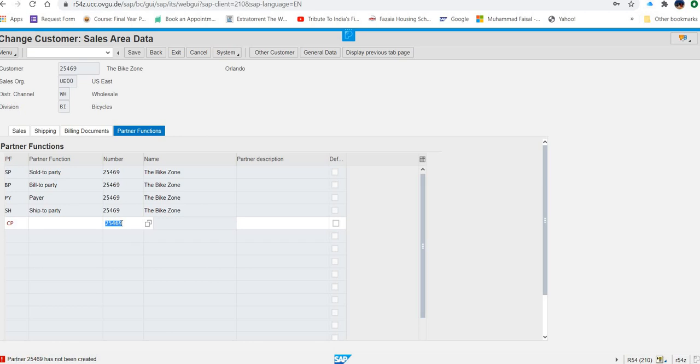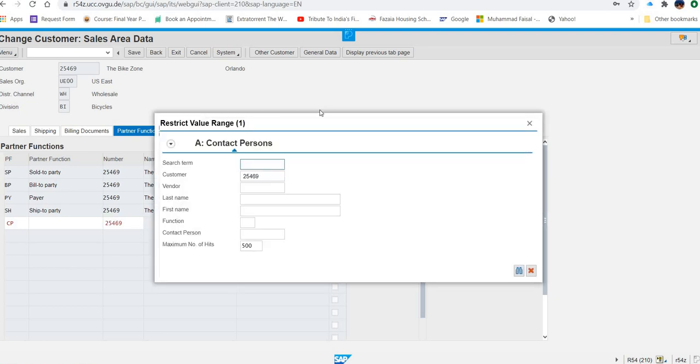Let me just follow what they are saying. Okay, next number field. We click on the next number field. And in this, they are saying your customer number is there, 25469. Your customer number is entered automatically.